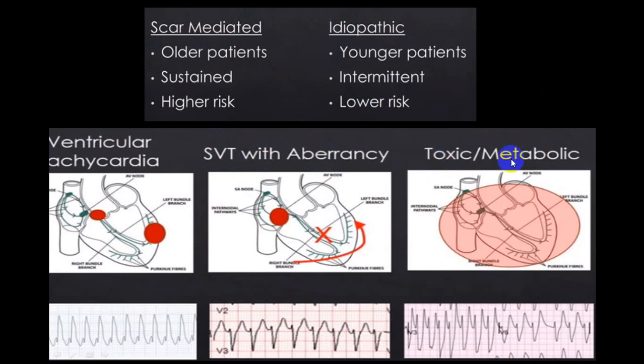But there are some conditions which are reversible, like toxic conditions because of some drugs, or maybe metabolic like hypokalemia or hyperkalemia, magnesium disorders, etc., which can produce a broad complex tachyarrhythmia, but these are usually reversible. And in SVT with aberrancy, usually the mortality is a little less as compared to ventricular tachycardia, because if this is not treated, the mortality rate is high, because ventricular tachycardia will end up with ventricular fibrillation and then asystole.